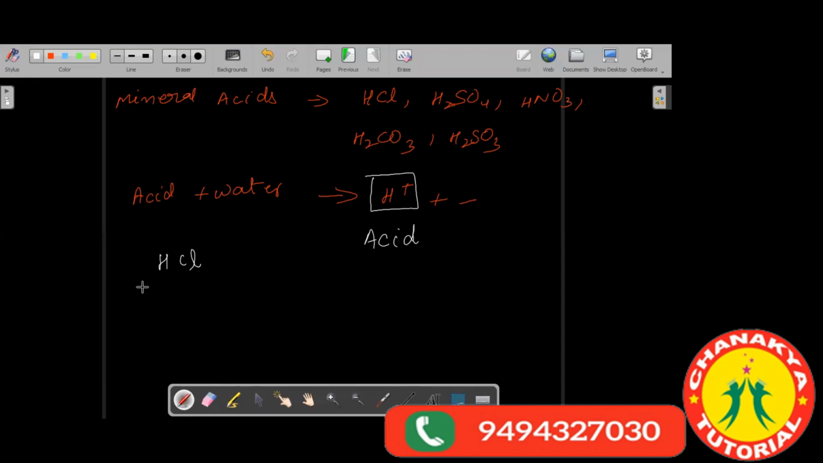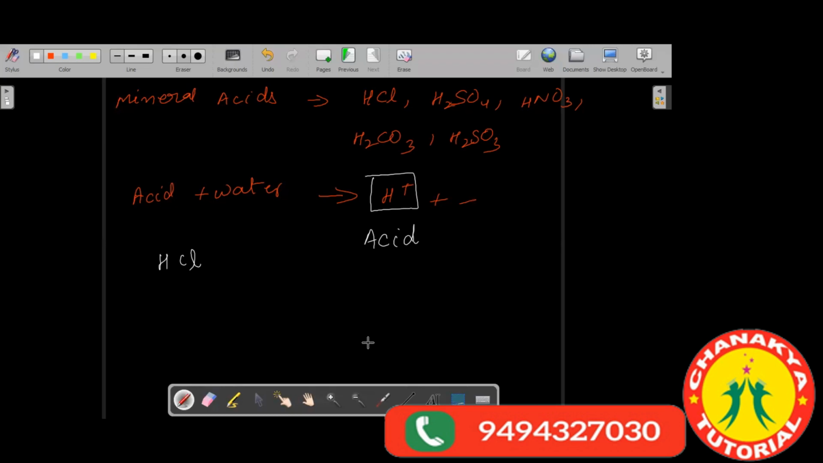So even if you have dry HCl, it will not behave as an acid. It will not produce H plus ions. If you add water to the acid, then only you will have H plus ions. So how it happens, let us see.